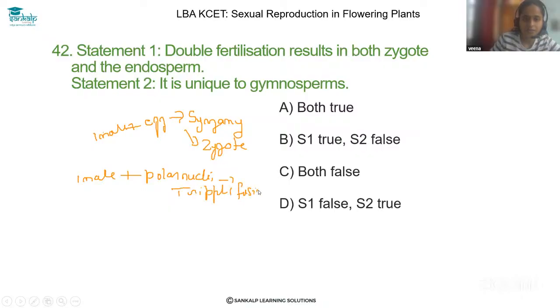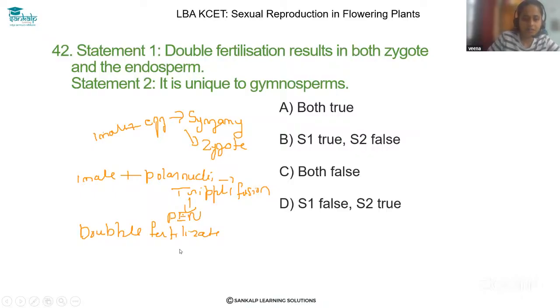It results in the primary endosperm nucleus. Both processes together are called double fertilization. So statement 1 is correct: double fertilization results in both zygote as well as endosperm.